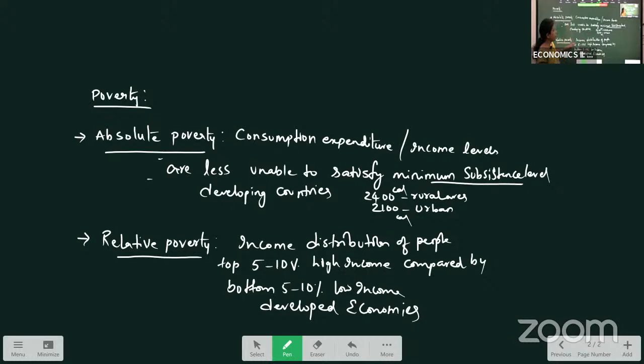Okay, got the difference between these two? Absolute means what? When their income is not sufficient for intake of minimum calories, we call it absolutely poor. Relative means what? When their income levels are compared, and the poverty is calculated. So absolute poverty is calculated in developing countries and relative poverty is calculated in developed countries. Okay, so these are the two concepts of poverty.